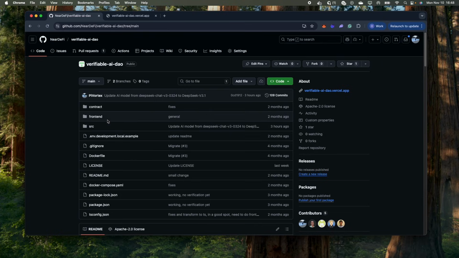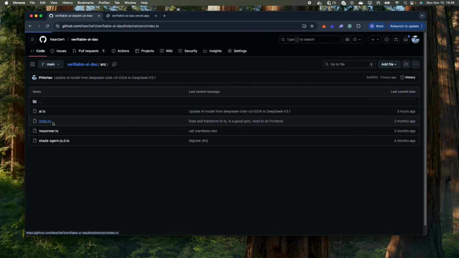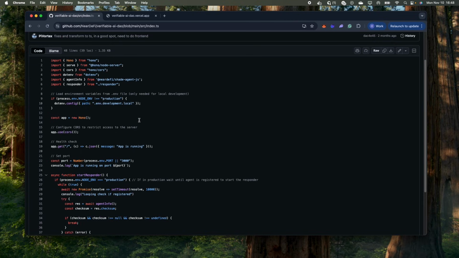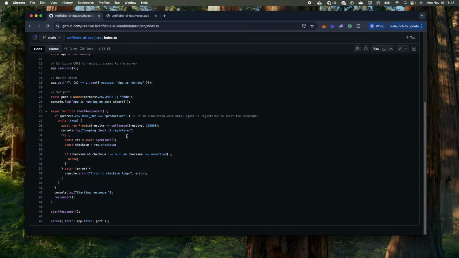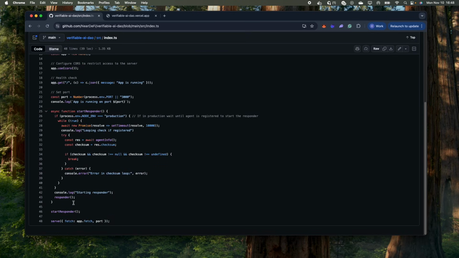We're not going to look at the front end here. So within the source folder here and within the index file, this is our entry point to the agent. All this index file does is keeps looping to check whether itself, the agent itself, is registered within the contract. And an agent will just register itself on boot by default. And once it is registered, it will call this responder function.